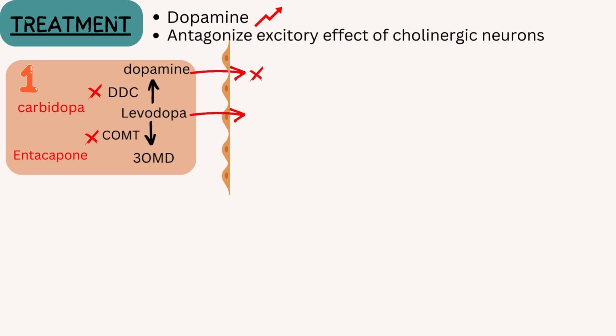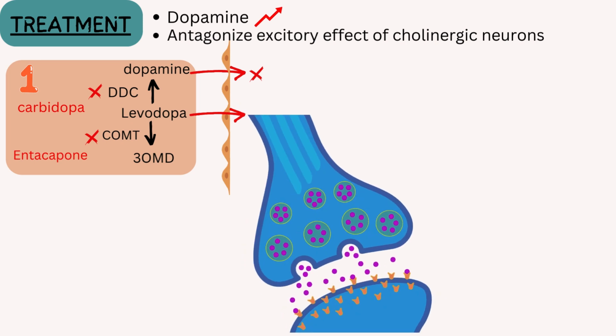Now, inside our central nervous system, dopamine is synthesized from levodopa and is packed inside the vesicles. On the arrival of action potential, dopamine is released and binds to postsynaptic dopaminergic receptors. There are different types of dopamine receptors. To understand the classification of dopaminergic receptors, you have to watch my separate video.